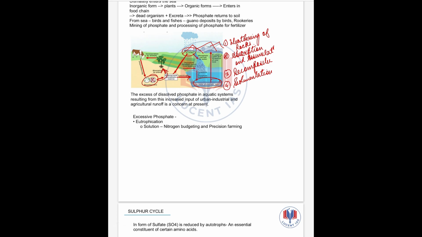Next we will see what excess of phosphate does. Excess of phosphate causes eutrophication. That is, we see a green layer in some ponds. So this is the eutrophication.